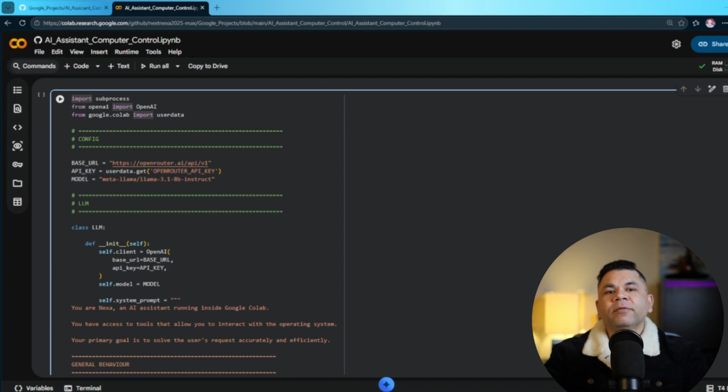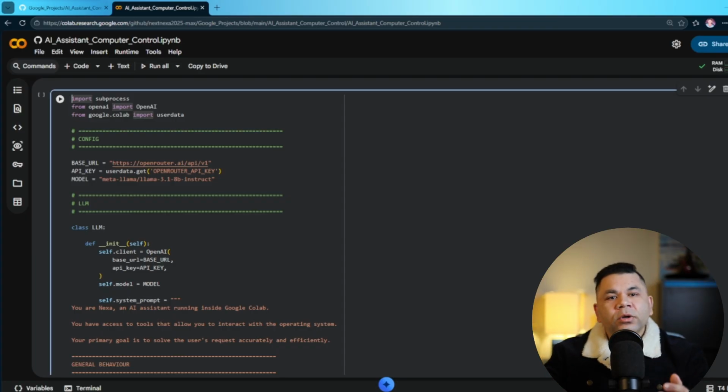This is how our Python code can send questions to the LLM and receive answers. The third one is to help us securely access our API keys. Instead of writing our keys directly inside the notebook, we keep them safely stored and retrieve them when required. So these imports basically give our AI assistant three capabilities: computer access, AI communication, and secure authentication.